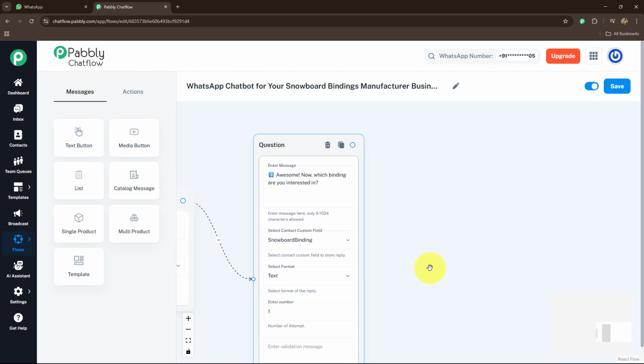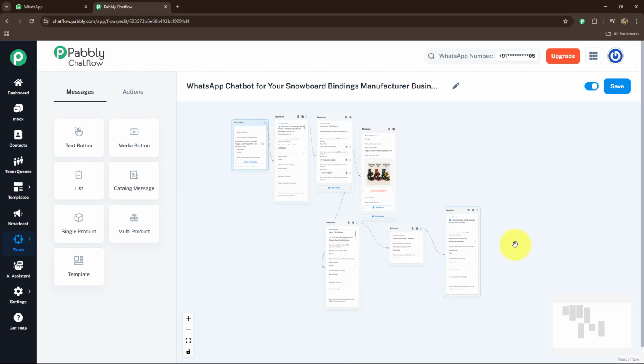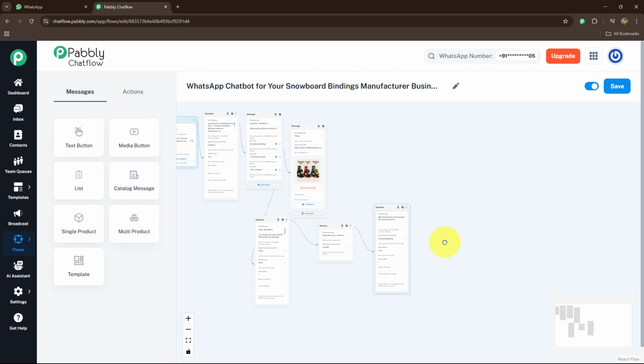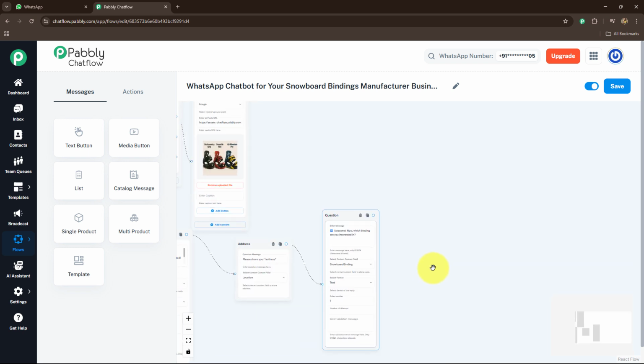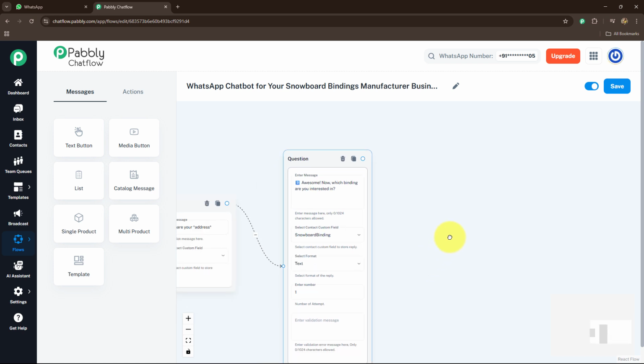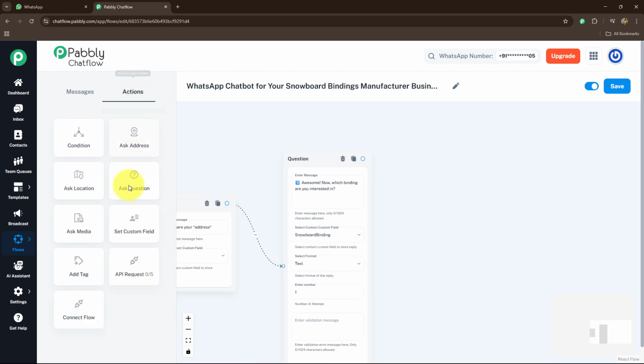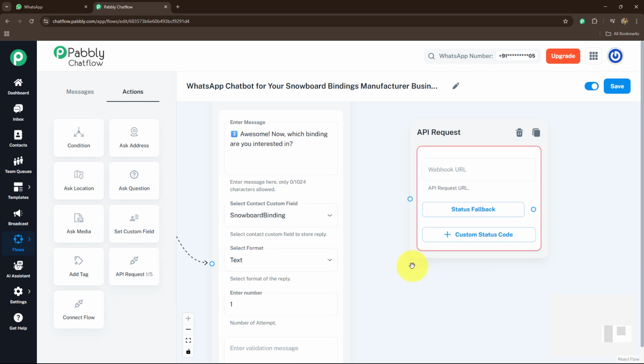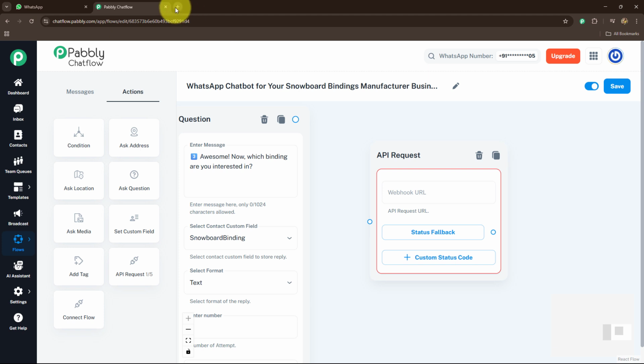Okay. Now, as I'm going to receive these details, such as the name of the lead, their contact details, such as email, and the type of snowboard they want, I want to add these details in my Google Sheets. How am I going to do that? With the help of API request. So I'm going to simply select API request over here, and now I'm going to take you towards Pabbly Connect, which is an amazing automation and integration software. With the help of Pabbly Connect, we will be transferring these details towards Google Sheets.